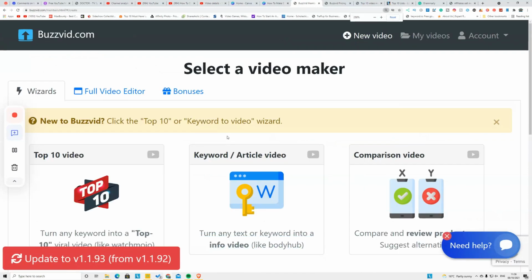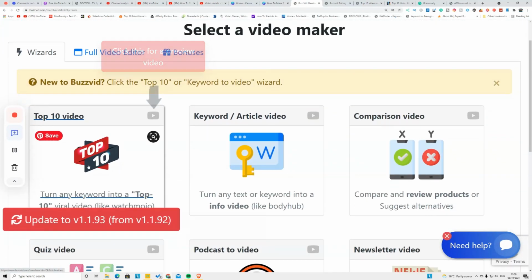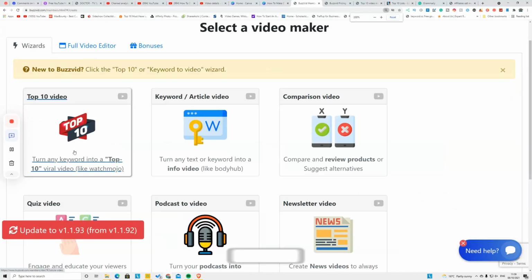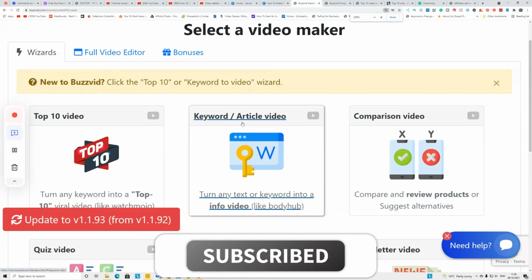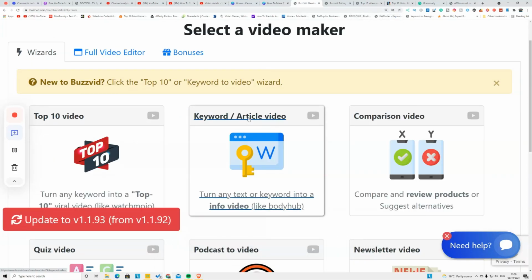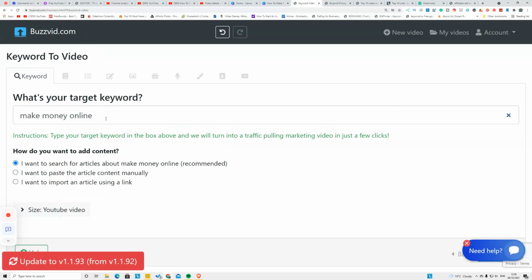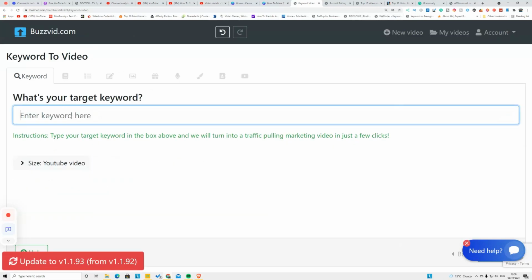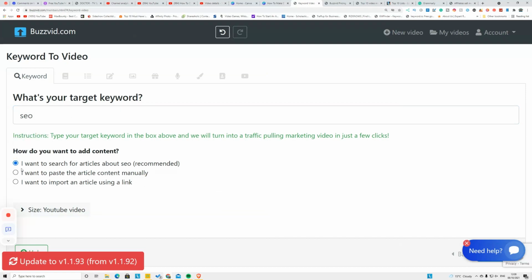Now in the last video I talked about buzzbeat.com. Here you can make a top 10 video for your YouTube, but we're going to take a look at this one called Keyword to Article Videos, basically an article to video converter. If you click to open that, you need to put the keywords in here. So for example, in this case I want to put a keyword like SEO, right? And now it gives three options. One, I want to search for an article about SEO.